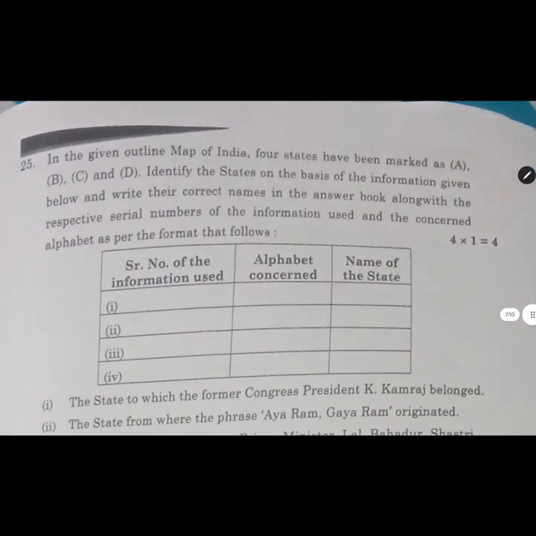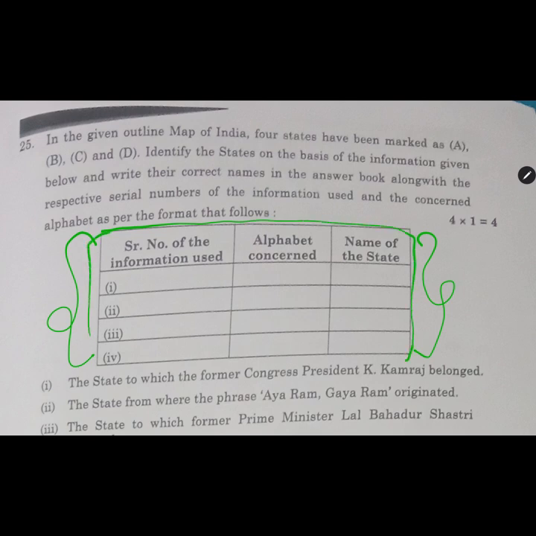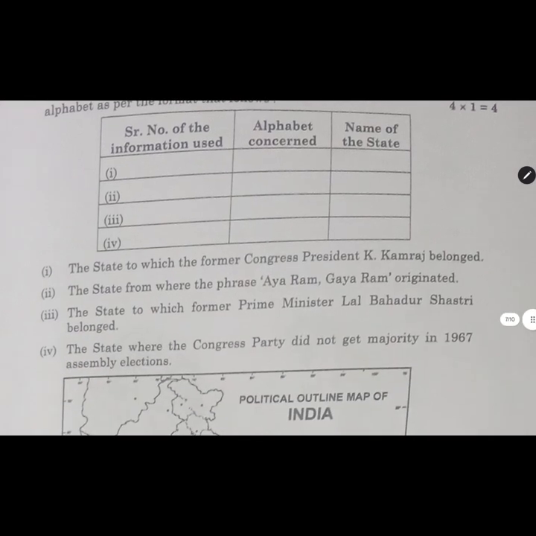Here we move to the map question. You will do this in this format. This is an important point to be noted. You need to do the map in this format only. Just copy this entire table in your answer copy and mention it just like this, like I'll be doing for you this time.